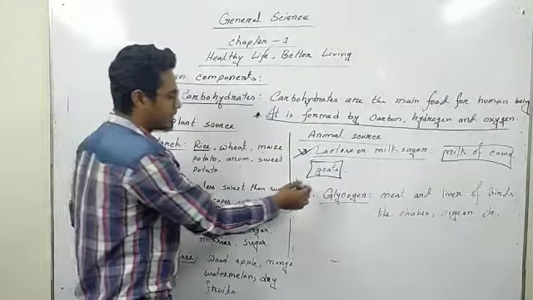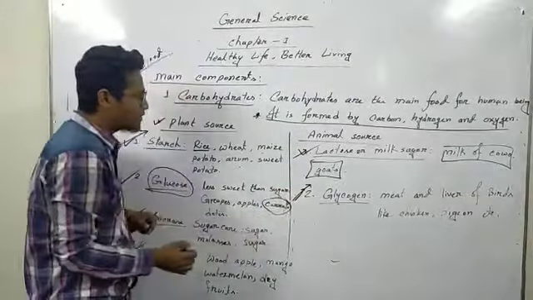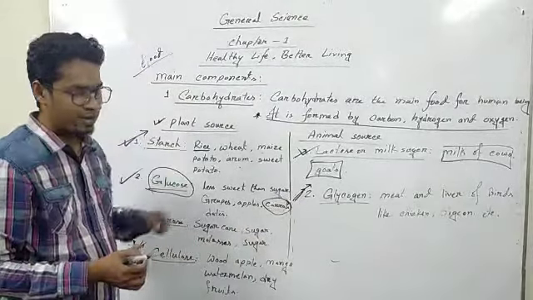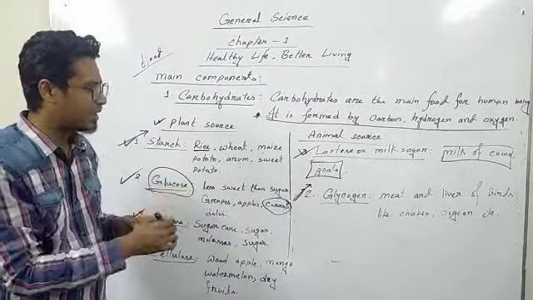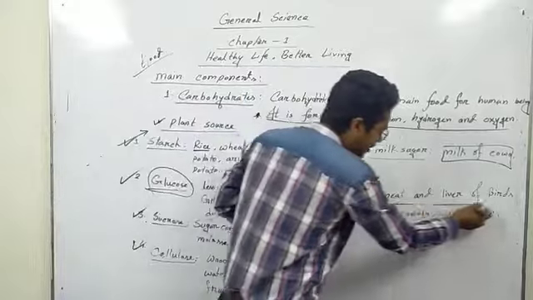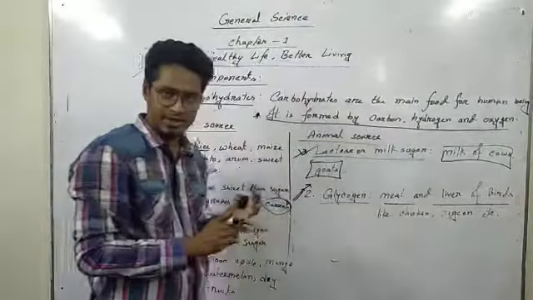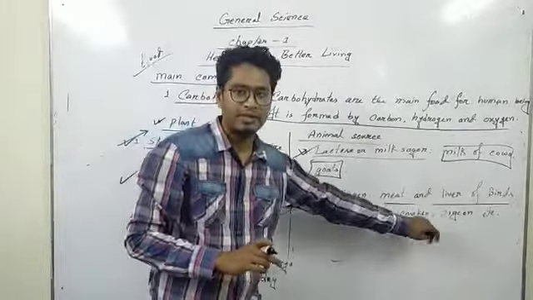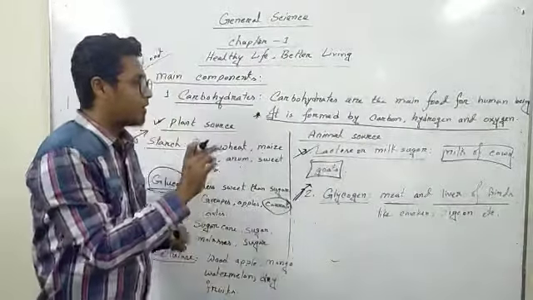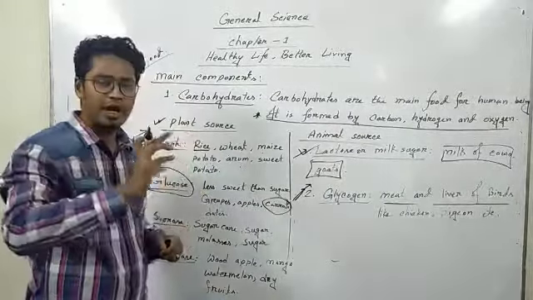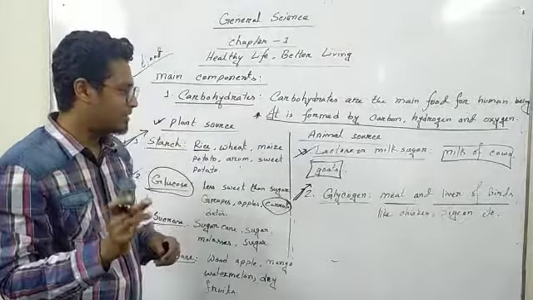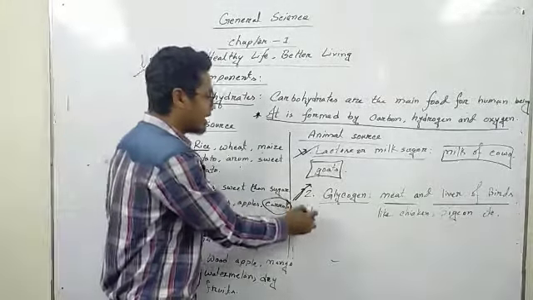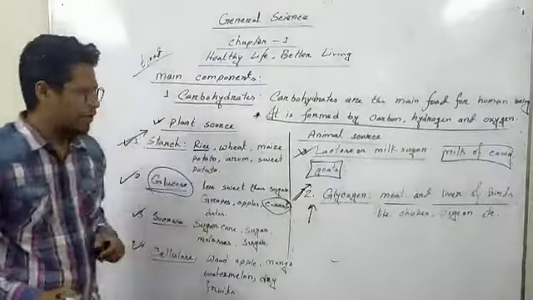Then glycogen is another animal source of carbohydrate. We get glycogen from the meat and liver of birds like chicken and pigeon.